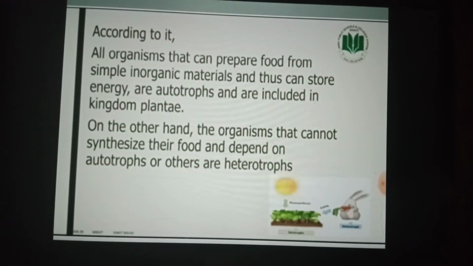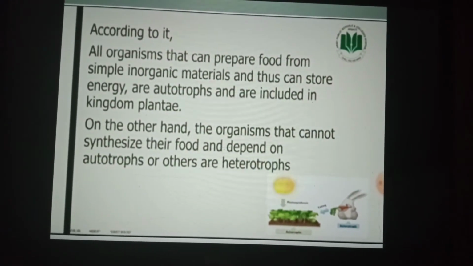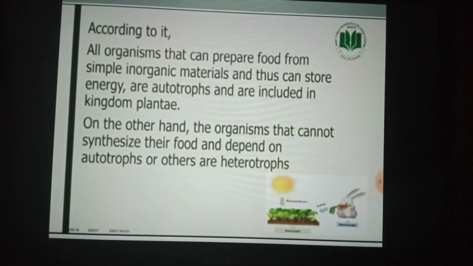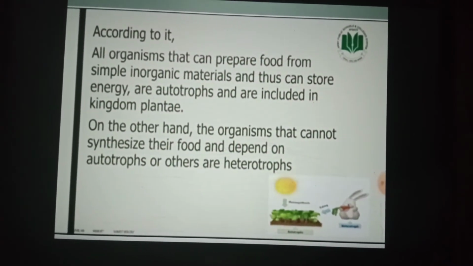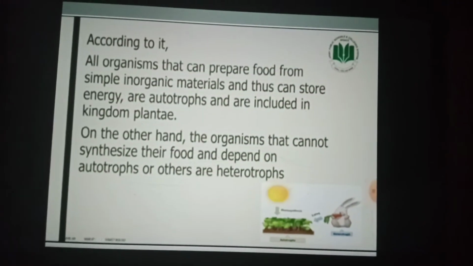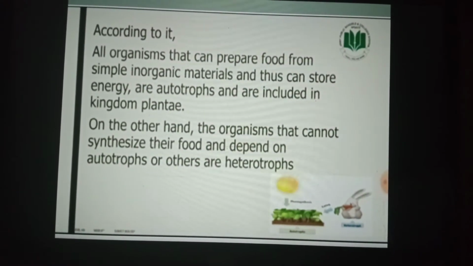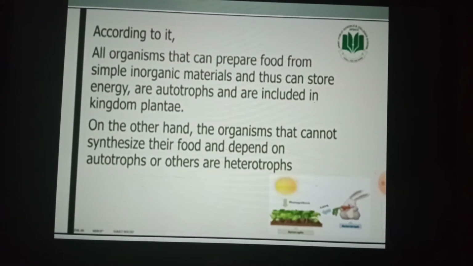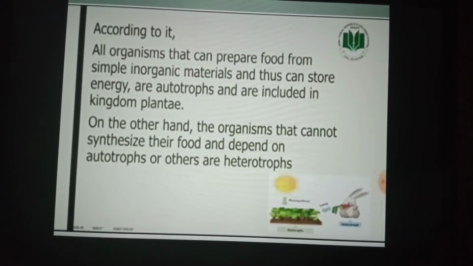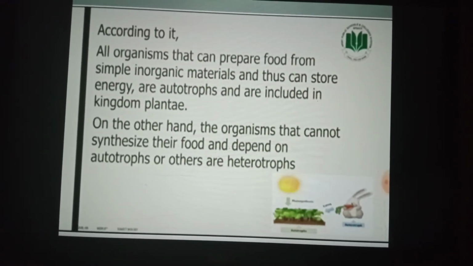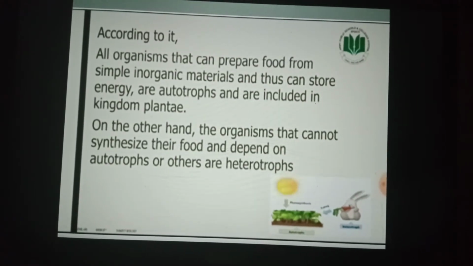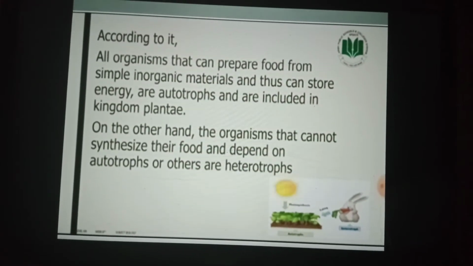On the other hand, the organisms that cannot synthesize their food and depend on autotrophs or others are heterotrophs. So they are included in kingdom Animalia. Some taxonomists found this system unworkable because according to this system, bacteria, fungi, and algae were included in kingdom Plantae,